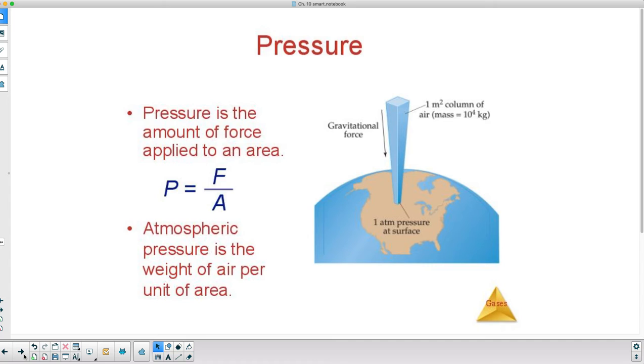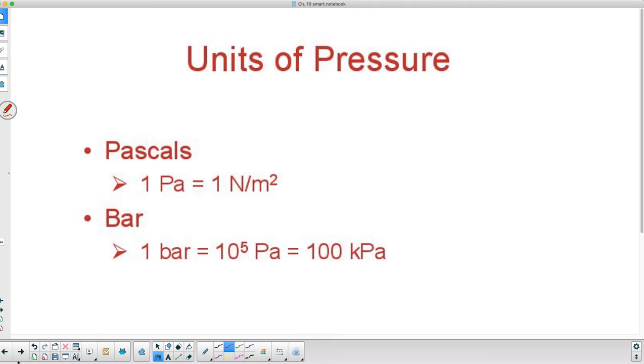So pressure equals the force divided by the area. Atmospheric pressure is the weight of air per unit area. You may see atmospheric pressure listed in, well, you'll see it next slide. We're going to use pascals, except pascals are a very small unit because it's newtons per square meter, and a square meter is a decent size area.